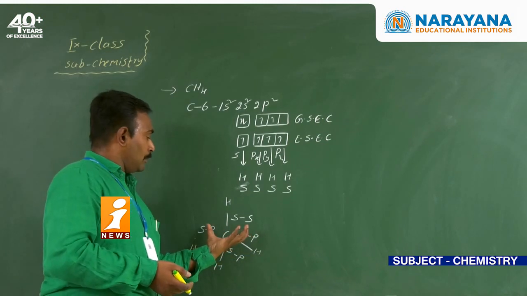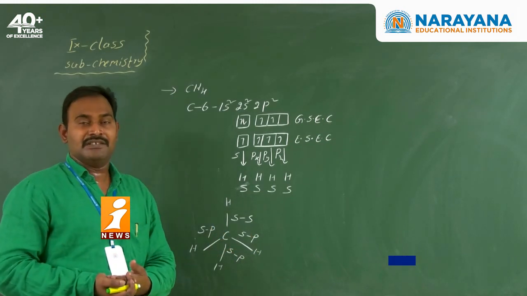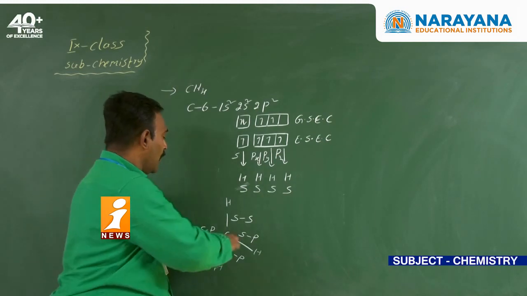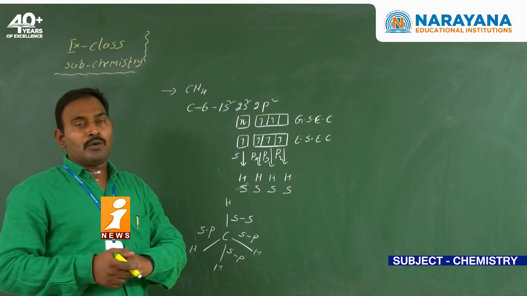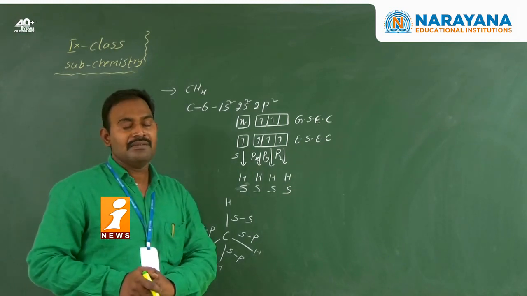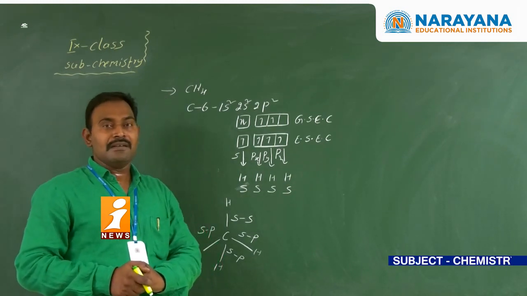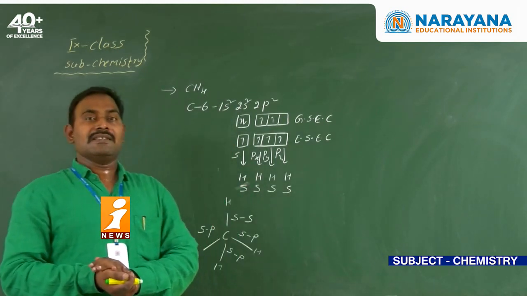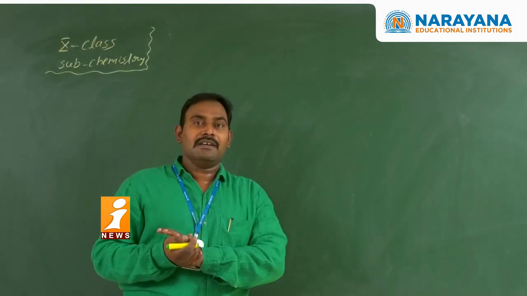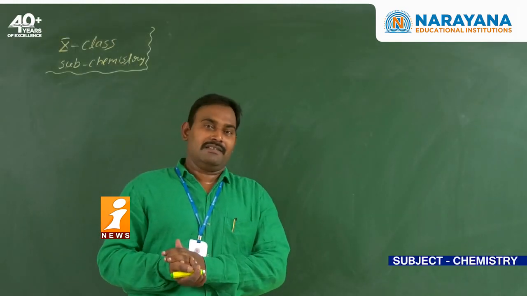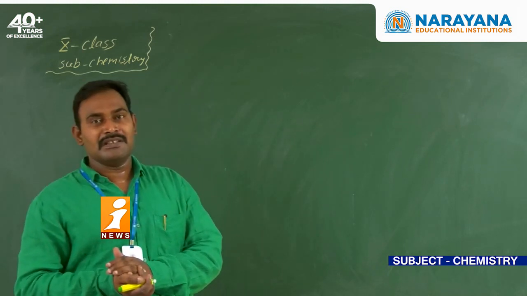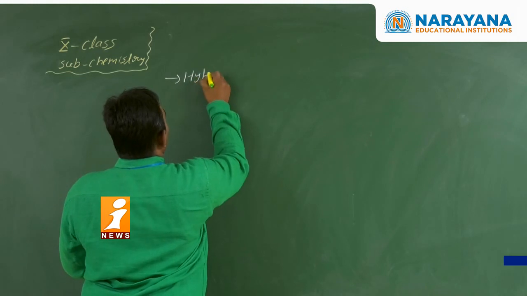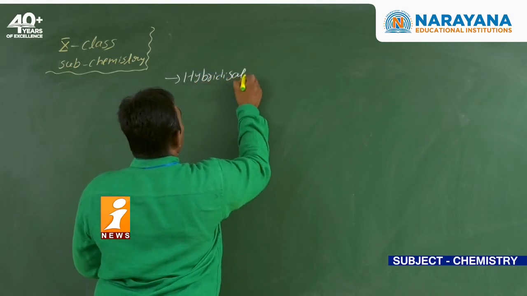All the bonds have the same bond energy. That can be explained by the hybridization concept, nothing but how the 4 bonds in methane are equivalent. So that we can explain based on hybridization. The hybridization concept was given by Linus Pauling. Experimentally all the bonds are identical, so that can be explained based on hybridization. See here, what is hybridization?